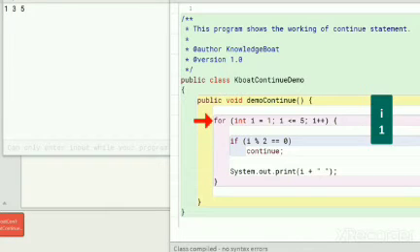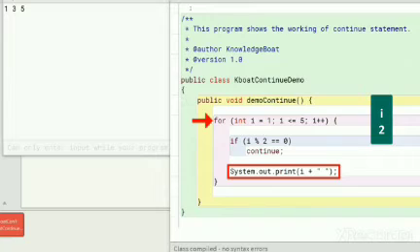Program control goes back to the beginning of the for loop. Update part of the loop increments I to 2. Loop condition is still true, so second iteration of the loop starts. Program control enters the loop body. For this iteration, the if check is true as value of I is 2. Program control comes to the continue statement and executes it. Continue statement transfers the program control back to the beginning of the for loop. This print statement is skipped, so 2 is not printed to the console.